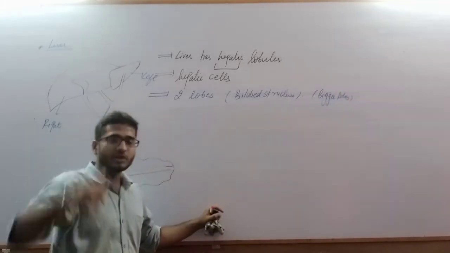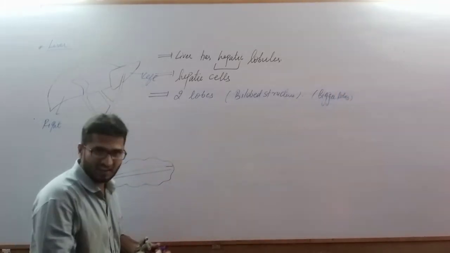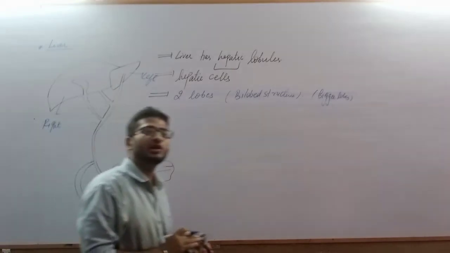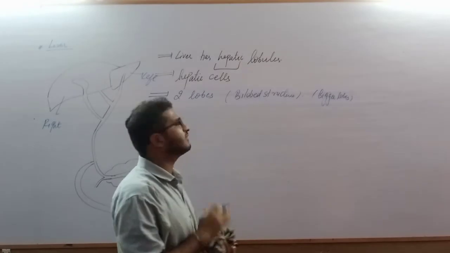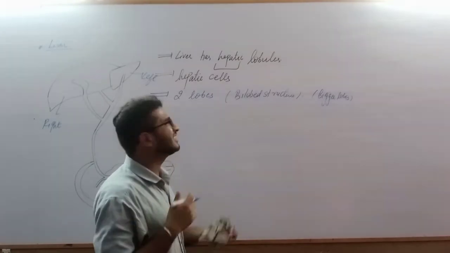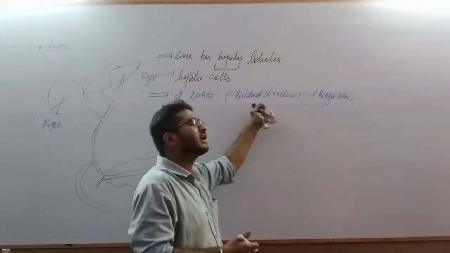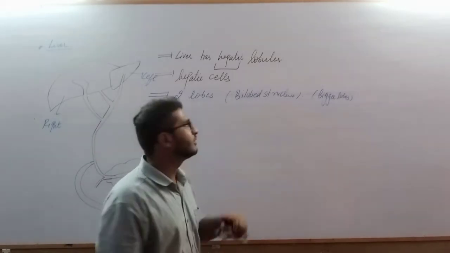But when we lift up the liver and we see at the base part, exactly in between these two lobes, there are two smaller lobes also located. So actually the liver has a total of 4 lobes, but these two bigger lobes are visible from the anterior, that is the front view. That's why we can also call it a bilobe structure.